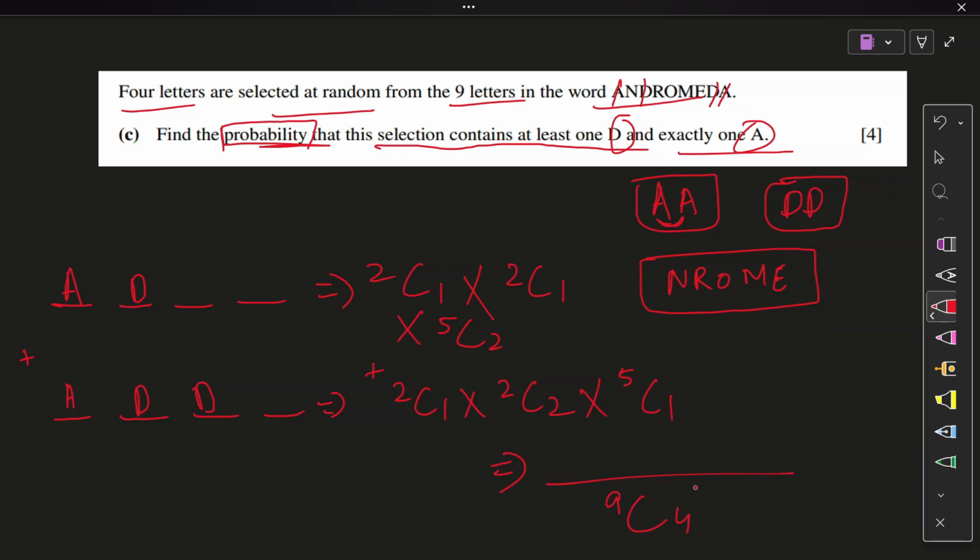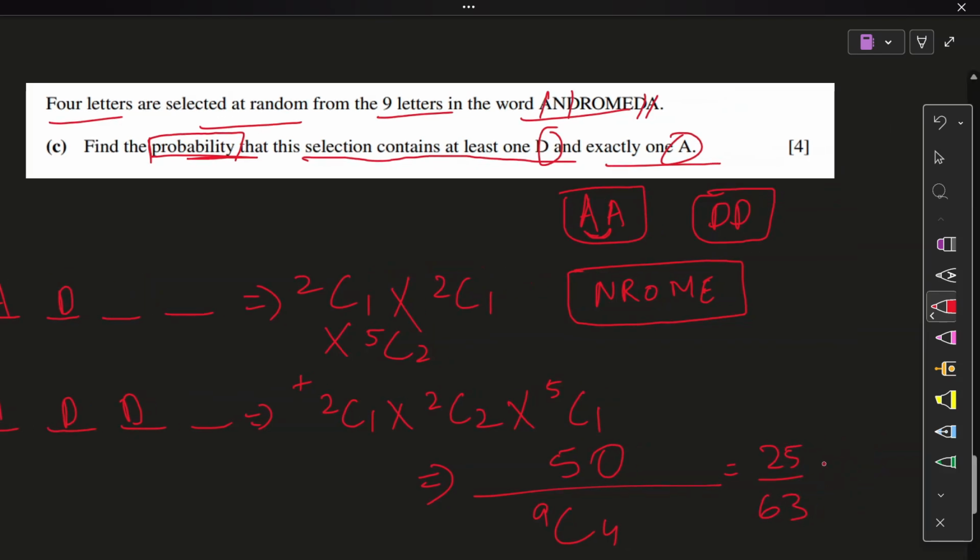So 2C1 into 2C1 into 5C2 plus 2C1 into 2C2 into 5C1. I hope I'm right. 50 divided by 9C4. That sounds about right. So the answer is 25 over 63. I hope we are right.